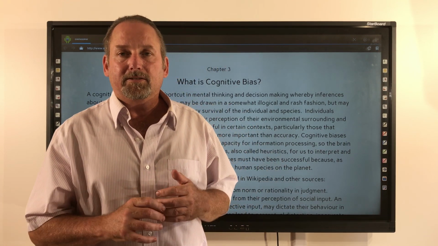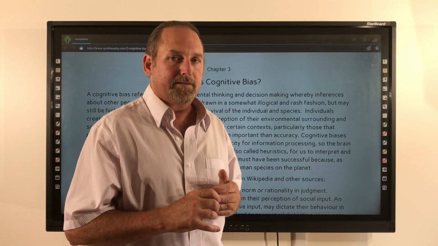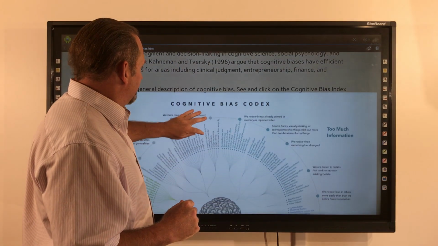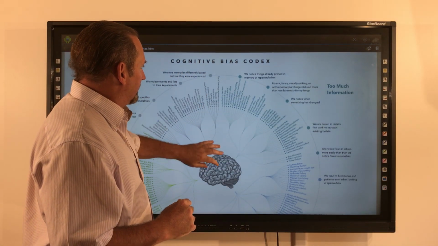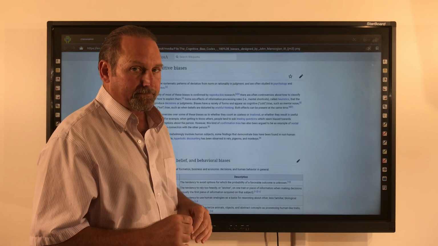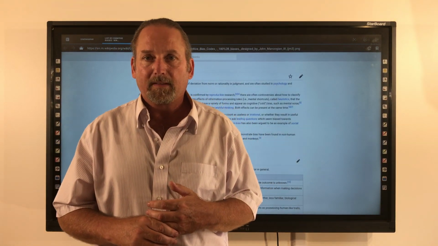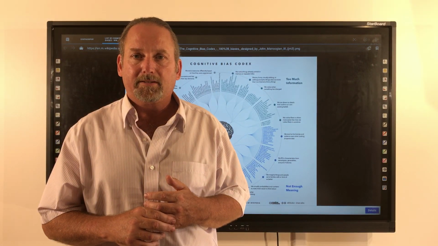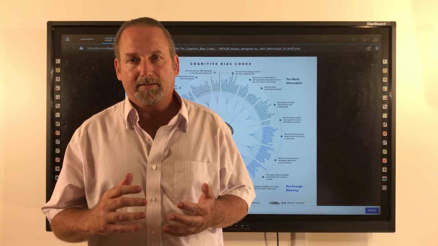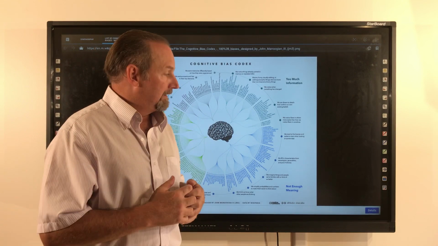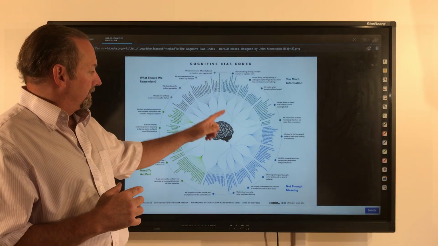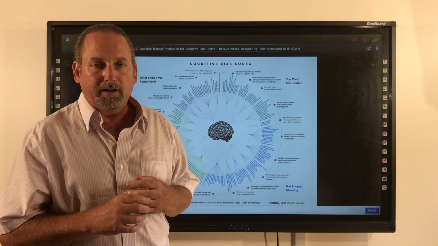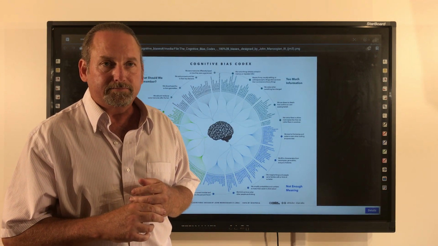Note that this is a general description of the cognitive bias. To get a more detailed look at the concept of cognitive bias, there's the Cognitive Bias Codex, or the Cognitive Bias Code. This Cognitive Bias Code was created by hundreds of social scientists looking over data over the last 70 years. Note in this Cognitive Bias Code, there are over 200 ways that we can bias our interpretation.